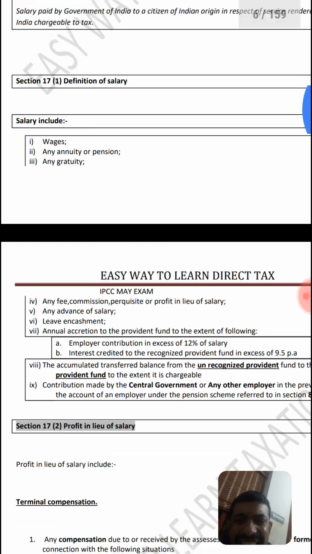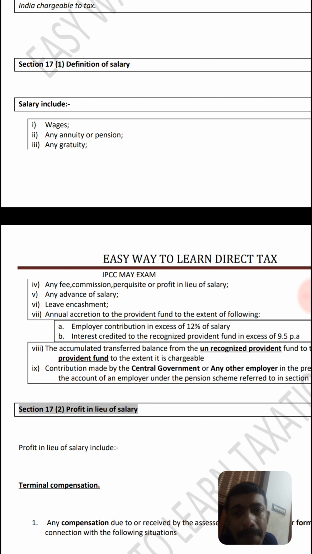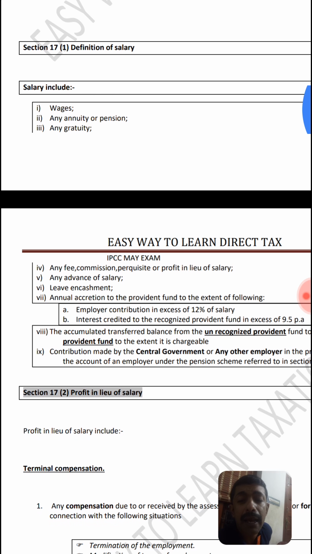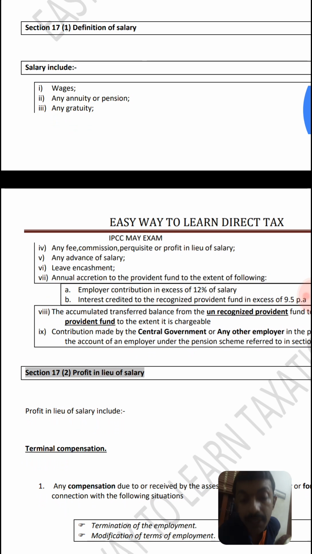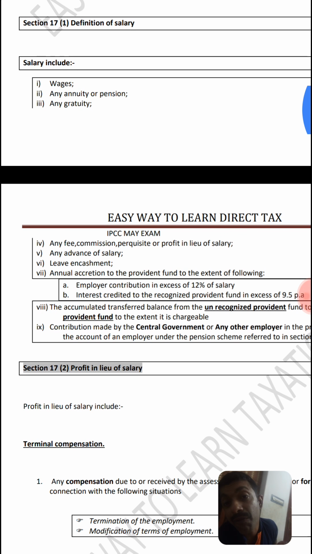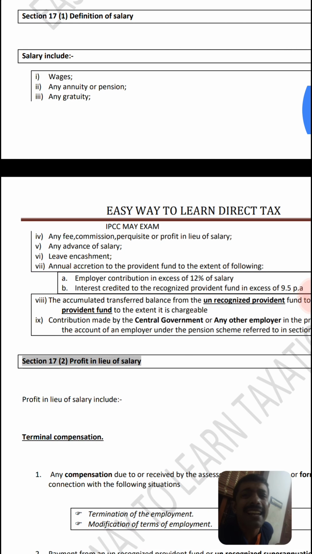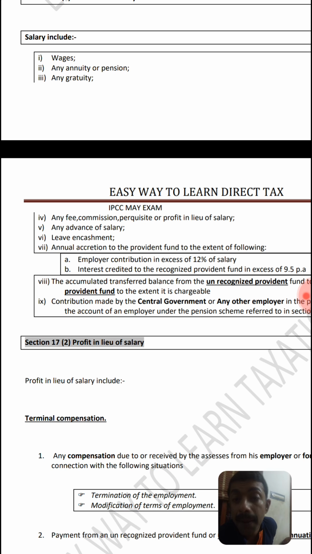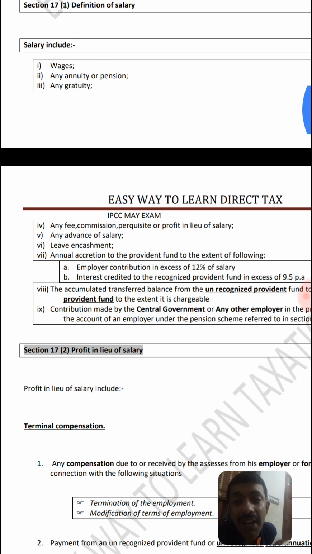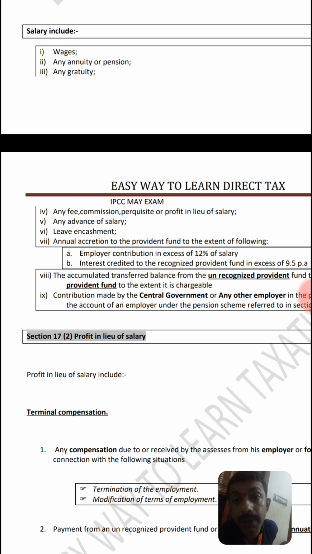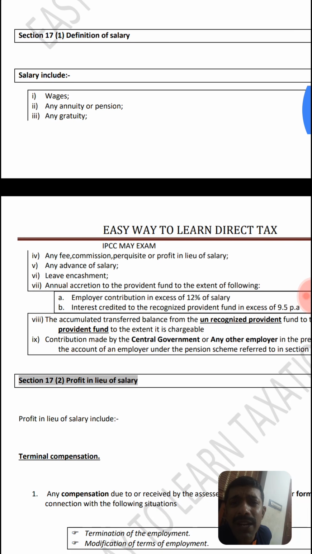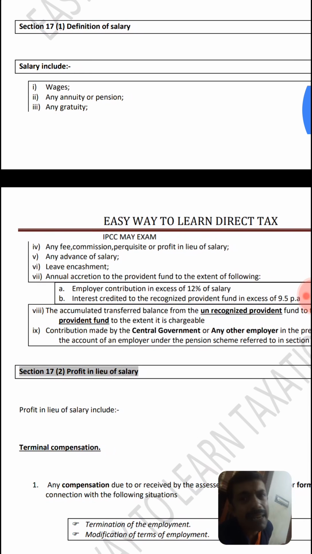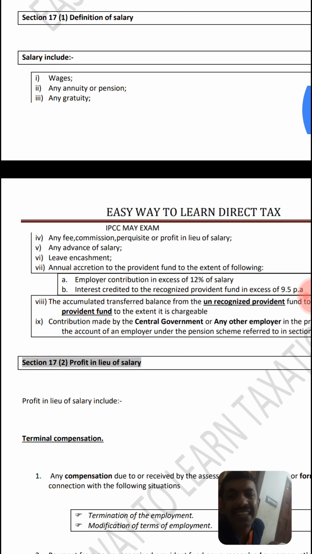Next is a definition. What is salary? Wages, annuity or pension. Wages means you are doing manual work. It is compensation for manual work. If you are doing manual work, you get wages, and if you are doing some technical kind of work, you get salary. We might have learned this example in final accounts: wages and salary, where should they be accounted? Annuity and pension: annually once you receive some retirement benefit, that is called annuity. Pension means a monthly amount out of your pension fund.